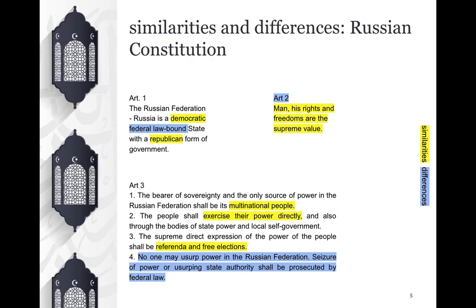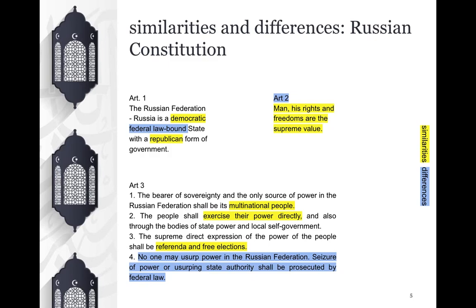We can now consider some differences between the Russian and the Italian articles. First of all, in the first article, Russia declares itself a federal state, while our constitution states that Italy is a unitary country where administrative decentralization can be exercised. A second difference is that Russia admits a second official name for the state, Russian Federation, due to its complex history and its administrative organization.